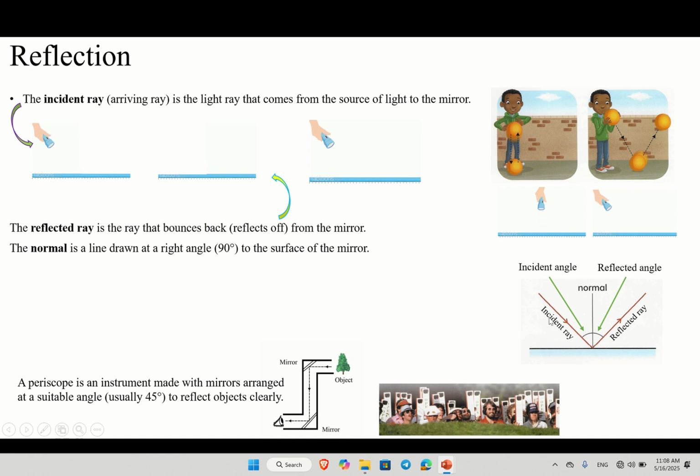This is the same picture from the other side. The normal is the line drawn at a right angle, 90 degrees, to the surface of the mirror. I told you on the other side: this is the normal and this is the mirror. This is going to make 90 degrees with the mirror.